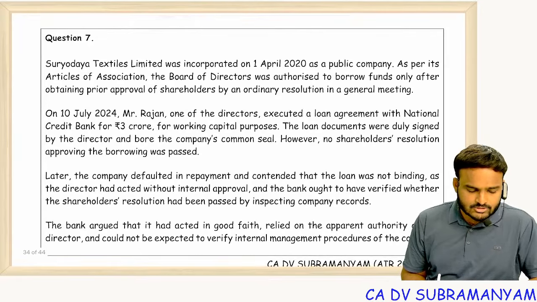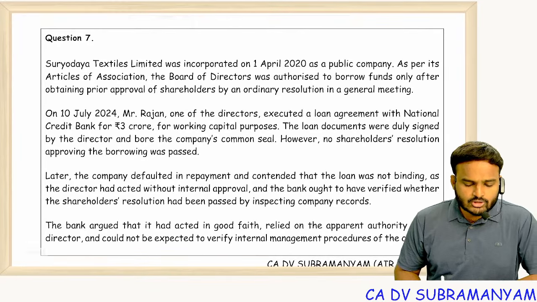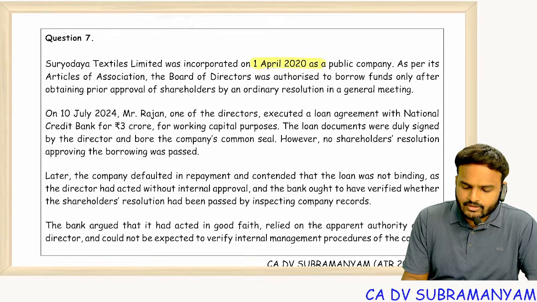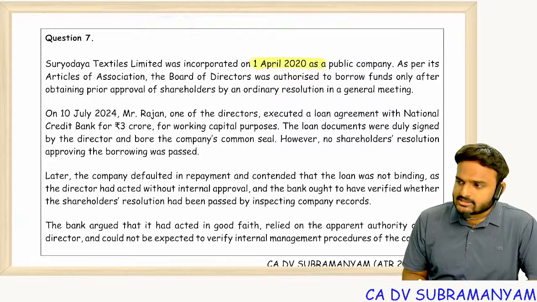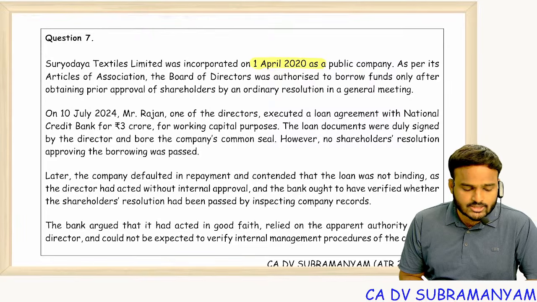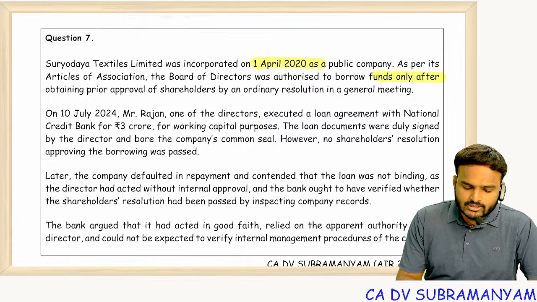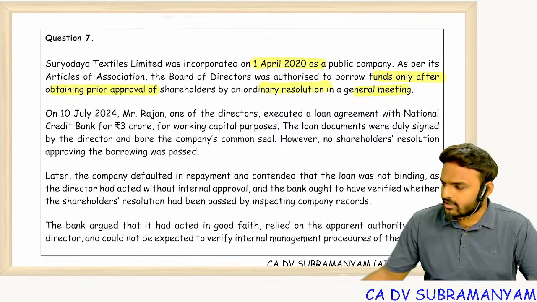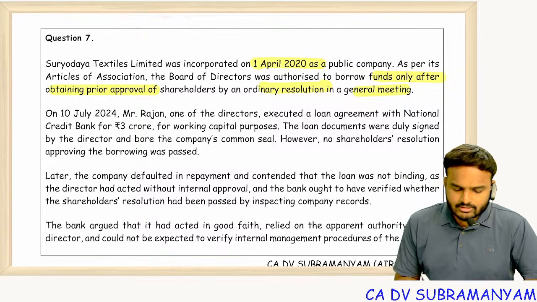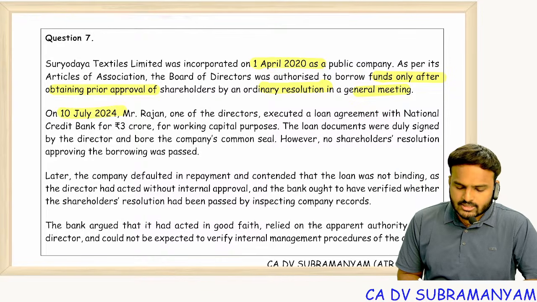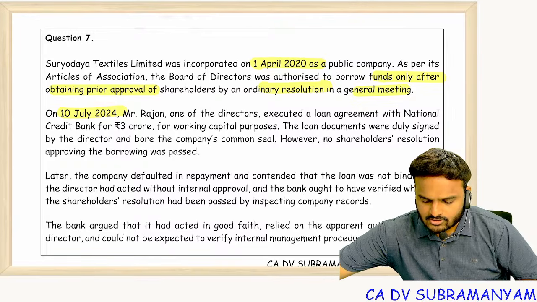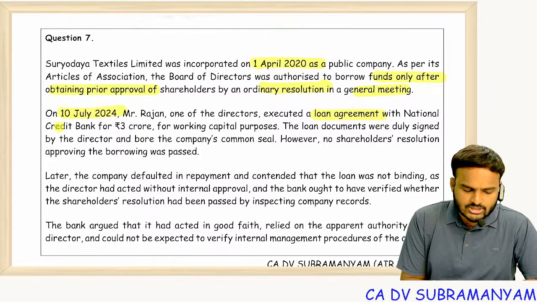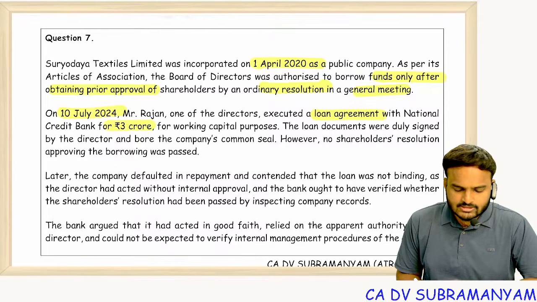We will see question 7 meanwhile. Suryodaya Textiles Limited was incorporated on 1st April 2020 as a public company. As per its articles of association, the board was authorized to borrow funds only after obtaining prior approval of shareholders by an ordinary resolution in a general meeting. On 10th July 2024, Mr. Ranjan, one of the directors, executed a loan agreement with National Credit Bank for rupees 3 crores